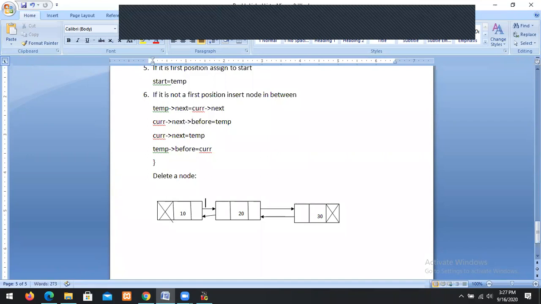I want to delete 20. So when I delete 20, delete node 20.